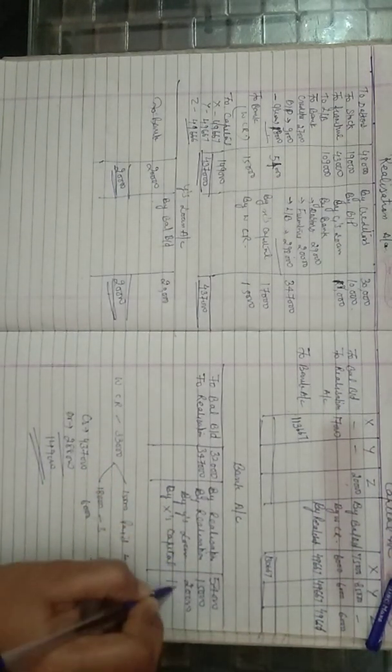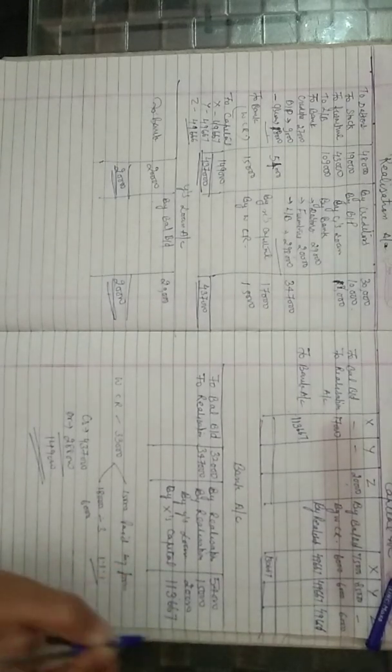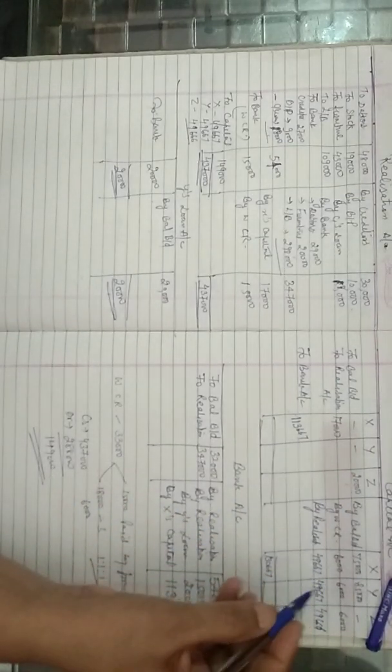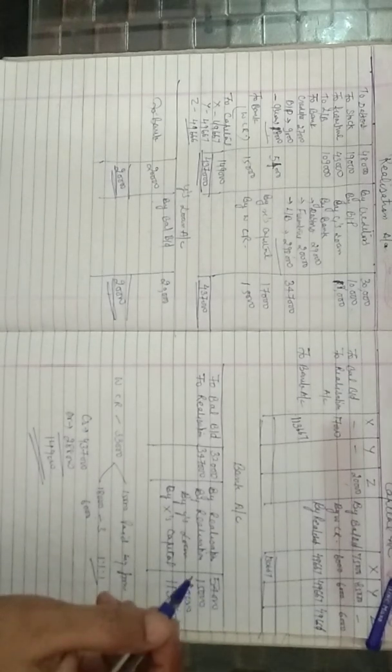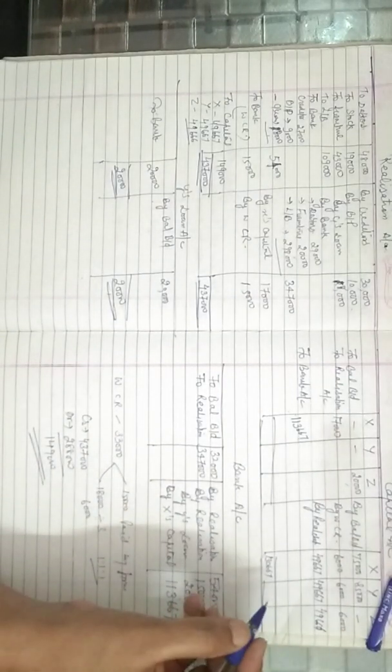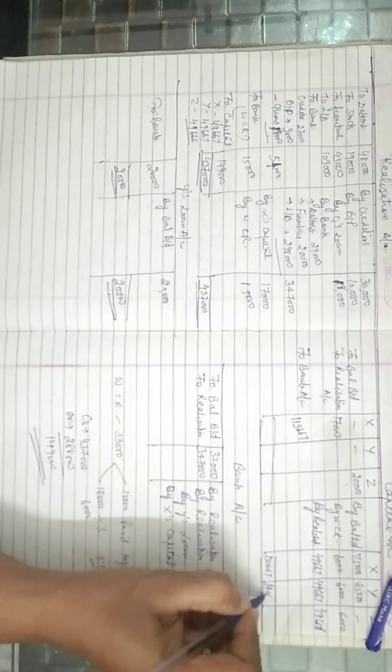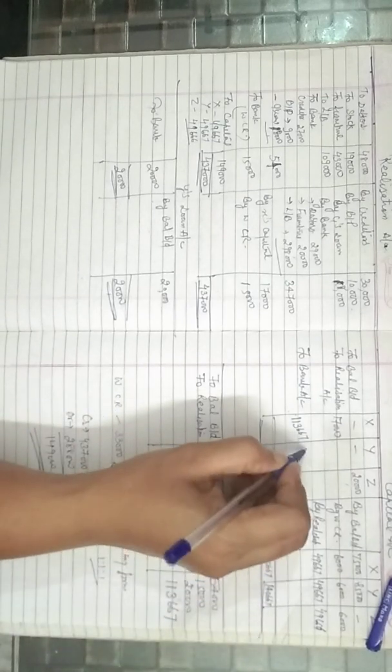The amount is 1,13,667. Then make total of Y's capital account also. The total of Y's capital account is 85,000 plus 6,000 plus 49,667. The amount is 1,40,667.